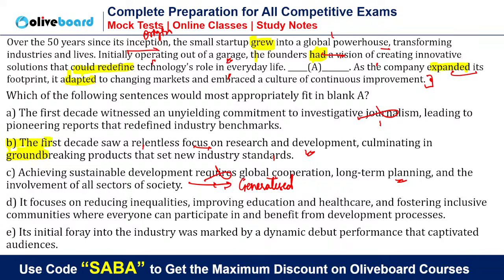Well done, Ravani. The first decade saw a relentless focus on research and development, culminating in, see, we are talking about what helped the company, not what company can do in future. Simply if you understand this concept also, now that is going to help you. We are talking about the achievement of the company, what it did, ना कि वो क्या कर सकता है. So मुझे तो लगता है टेंस के बेसिस पे ही हो जाएगा. अच्छा, एक ये भी देख सकते हैं, E is also there.